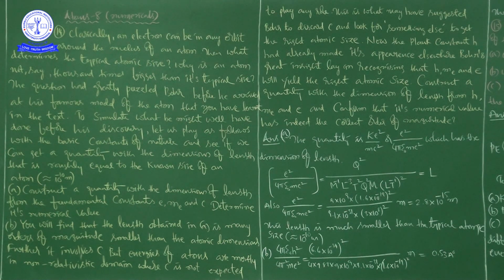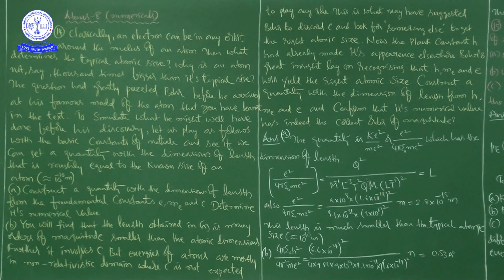If you convert into angstrom unit, we will get 0.53 angstrom unit. But this length is of the order of atomic size, that is 10 to the power of minus 10 meters, right?